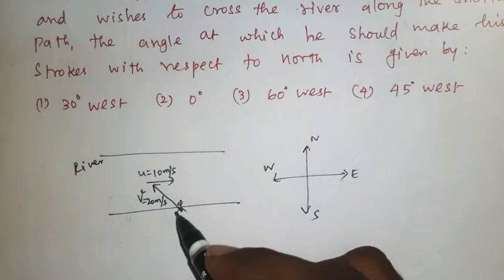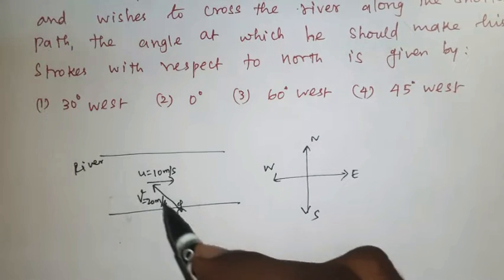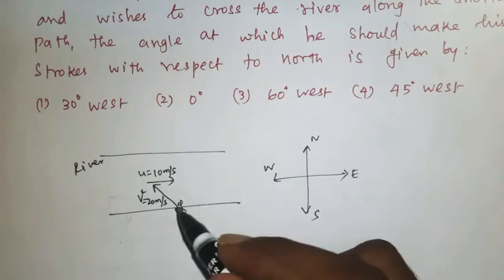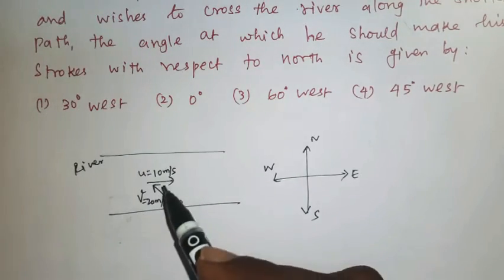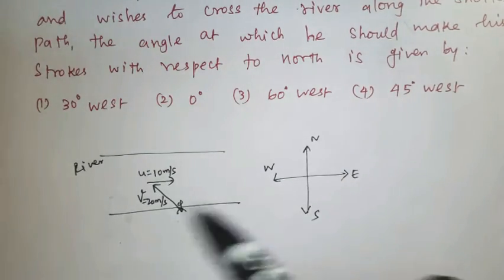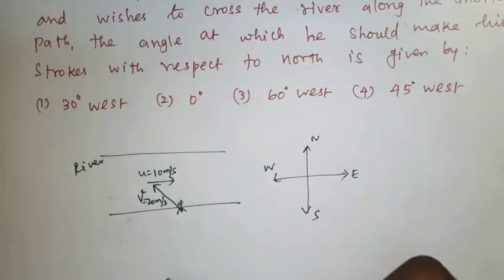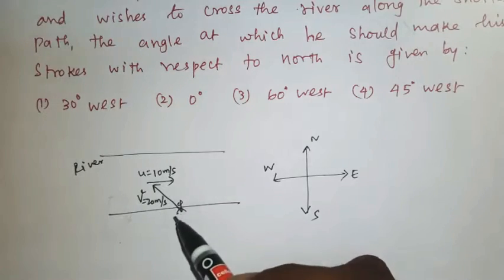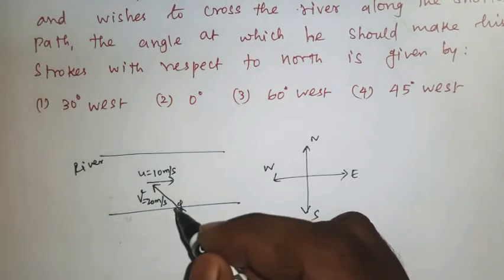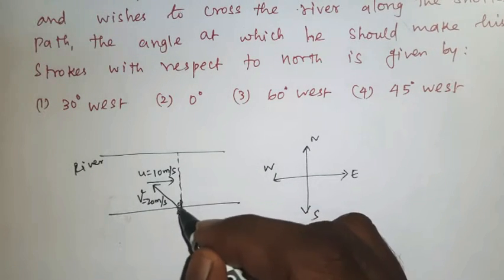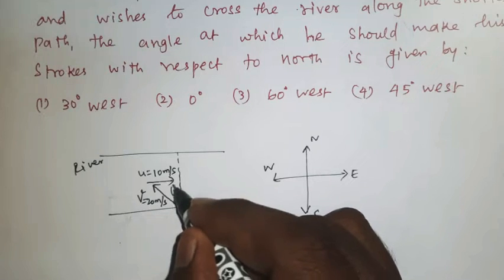If he moves with this velocity in this direction, he can reach the other side of the river by the shortest path. Now this is the shortest path, and this will be angle theta.